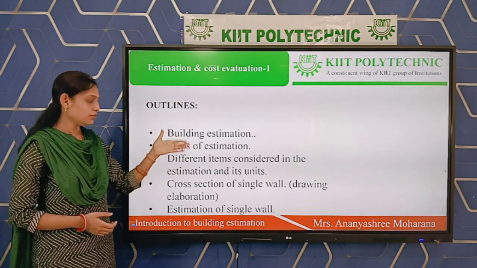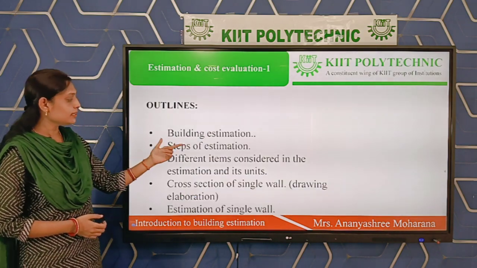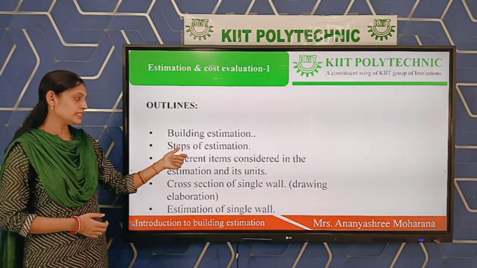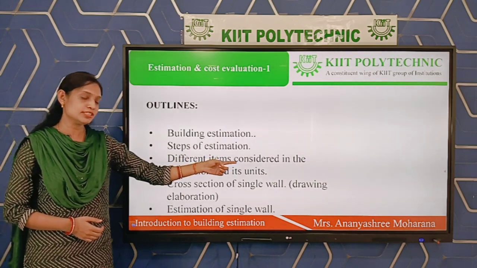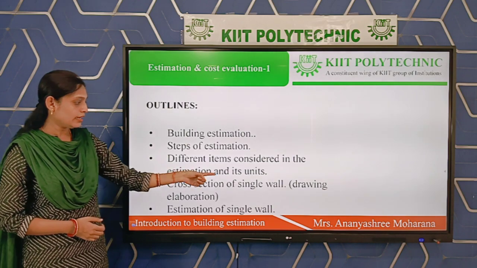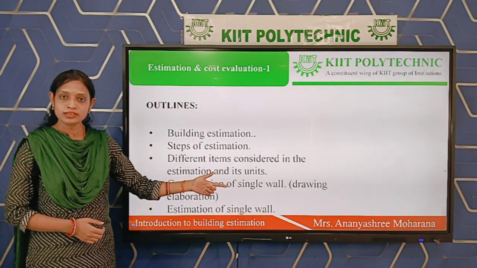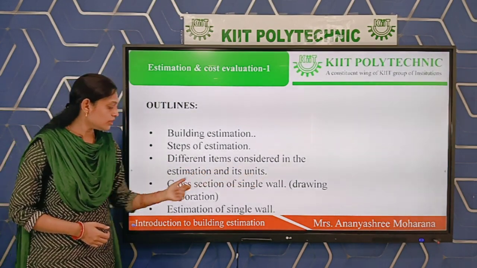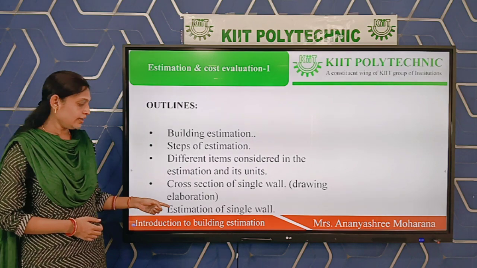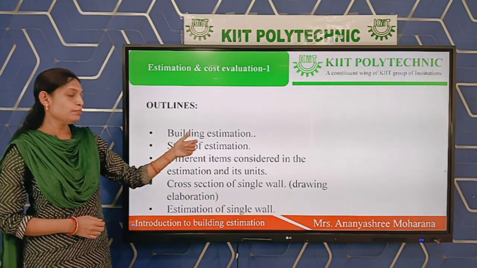In this topic, I am going to discuss building estimation, the steps of building estimation, then the different items considered in the estimation and their units. Next is the cross section of a single wall, that is, we have to describe the drawings and estimation of a single wall. Okay, so first one is building estimation.